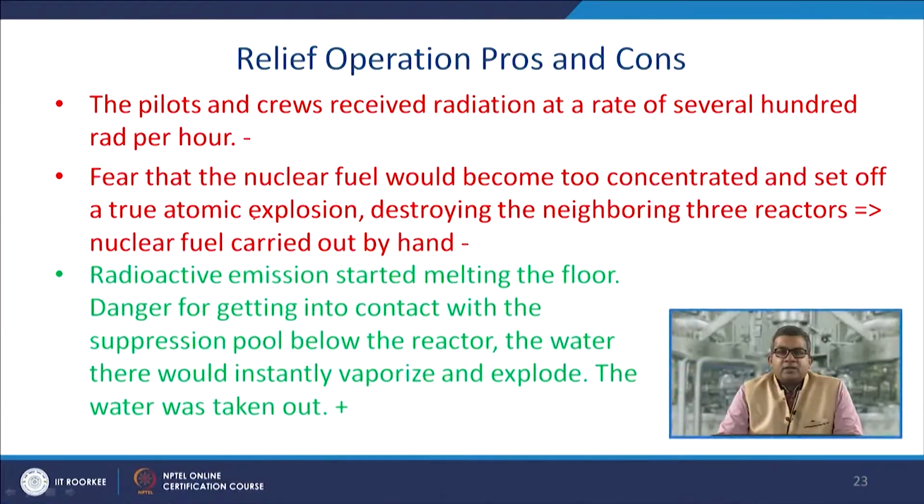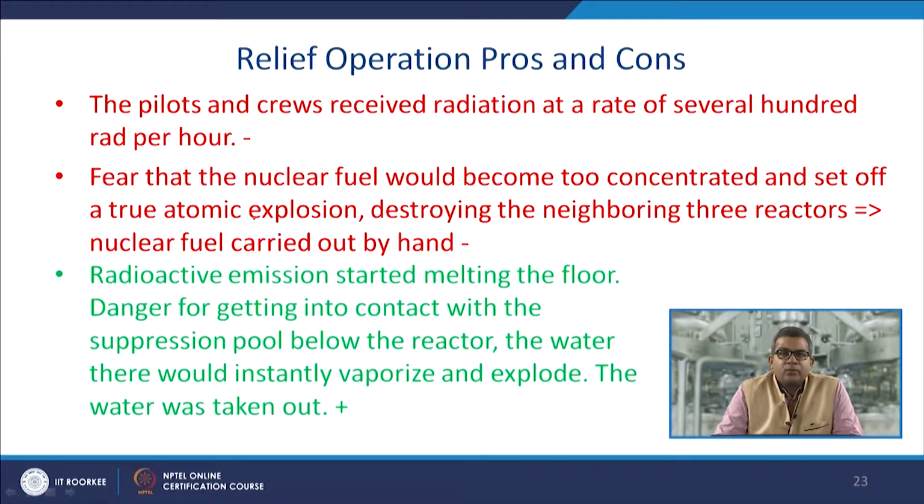The pilots and crews received radiation at a rate of several hundred roentgens per hour. Now there was fear that the nuclear fuel would become too concentrated and set off a true atomic explosion, destroying the neighboring 3 reactors, because this could propagate to the other reactors.